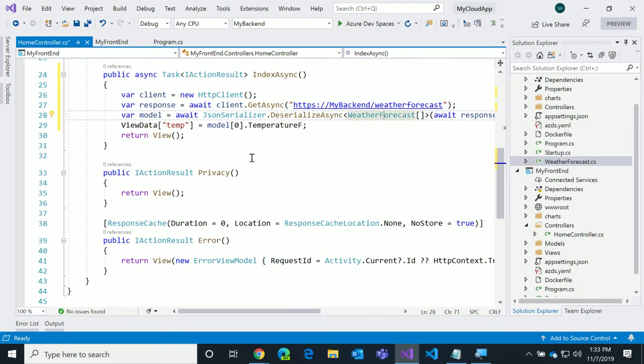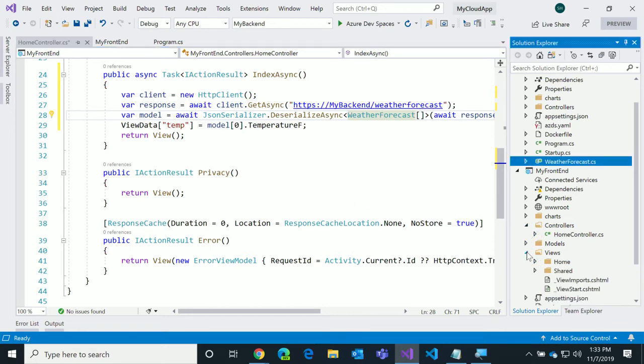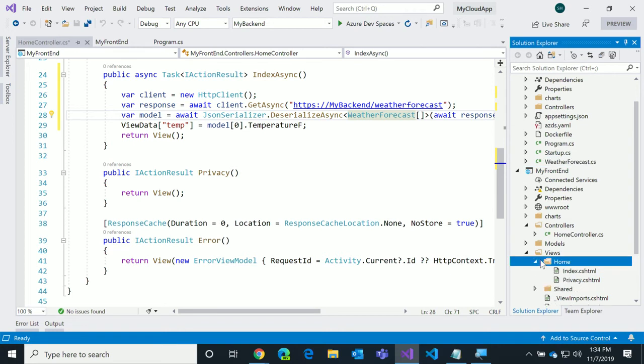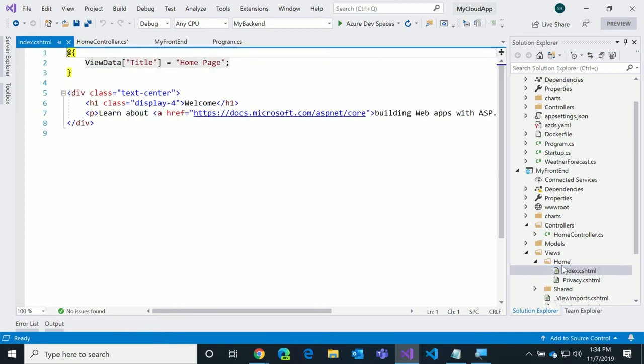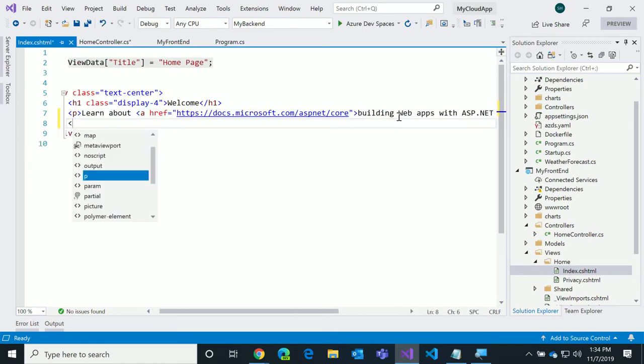And now you can see what I'm doing here is I've got my front end that's going to call my service in Kubernetes on the back end. It's going to call that request. It's going to deserialize that into the WeatherForecast type. We're going to grab the temperature from the first city and stick that into view data. And I want to do one more thing here as well. Go to my view, go to Home, Index. And I want to write some code here to show that on the screen. And we'll do it like an H2 here.